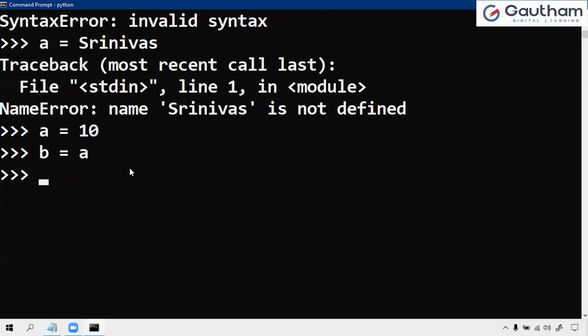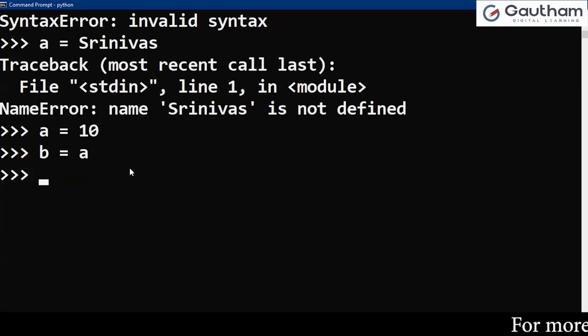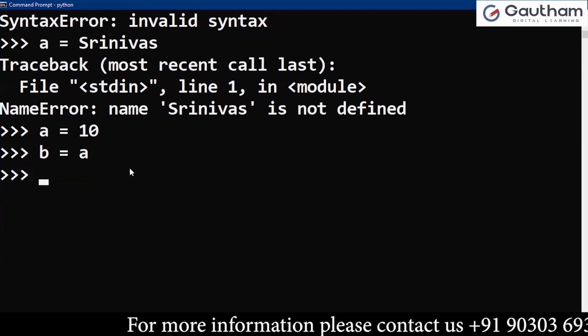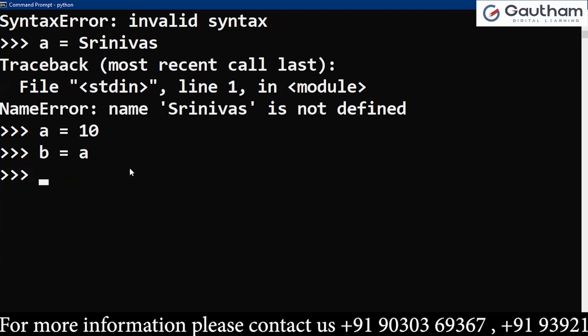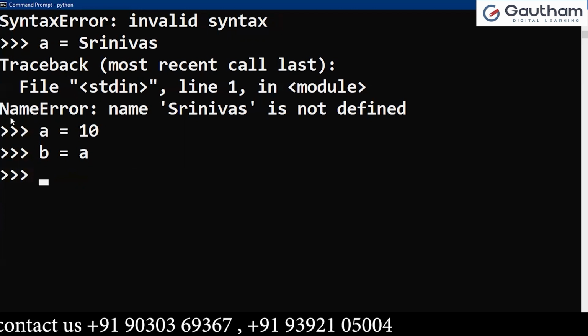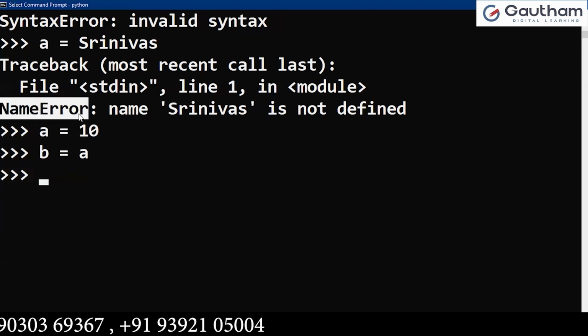Also we have one concept called exception handling, which is how to handle the errors. There we will discuss these errors in detail. But until then, if you get any error, please observe what type of error it is.